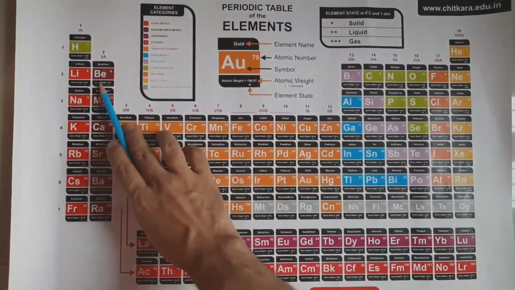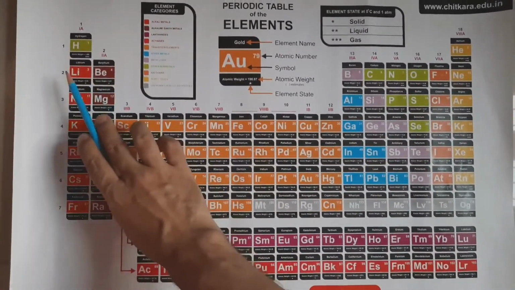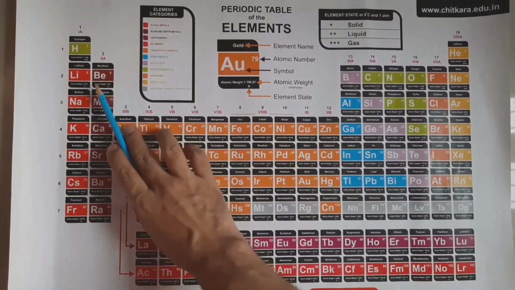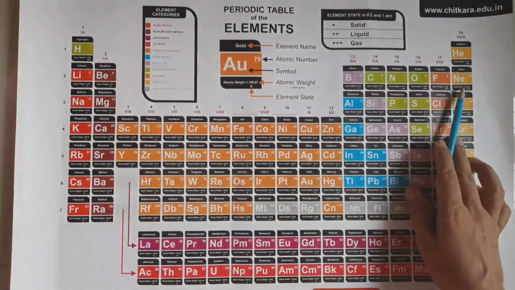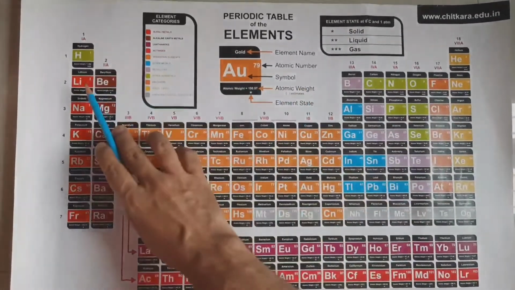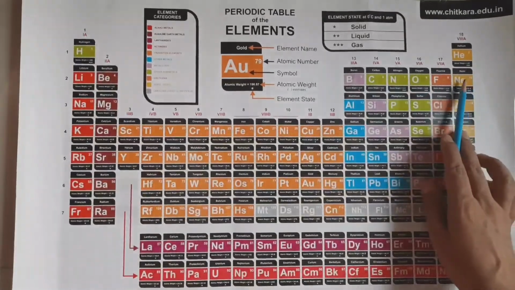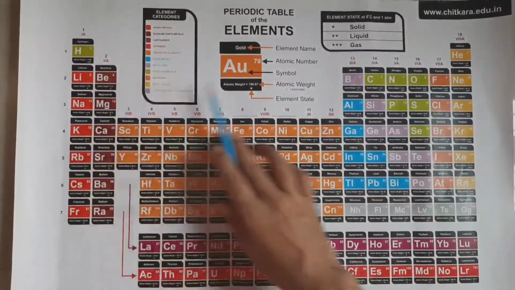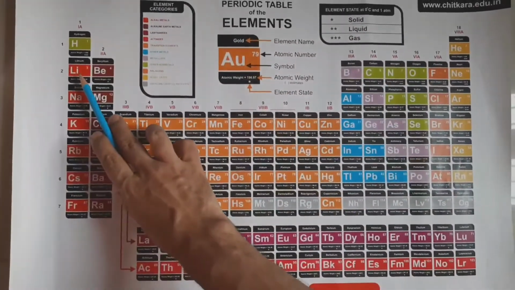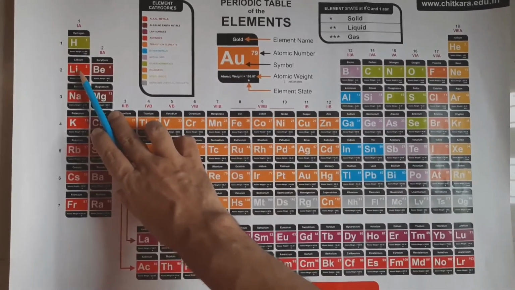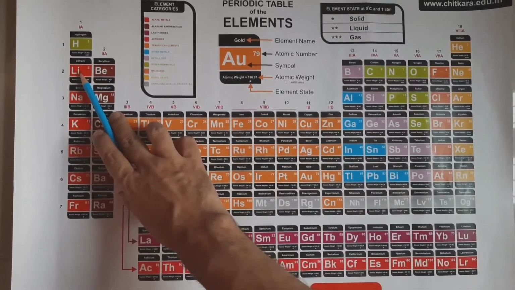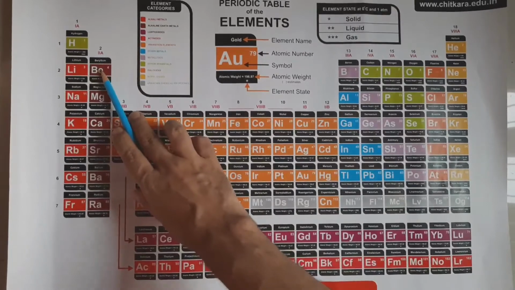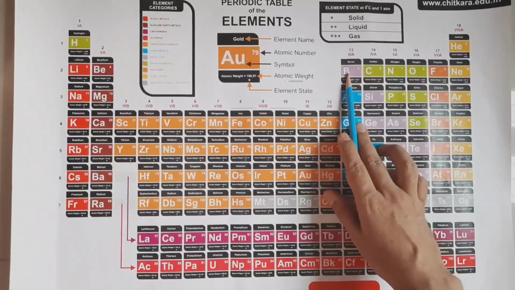There are 2 shells, K and L shell. K shell is fully filled in all the elements. L shell is being filled from lithium to neon. 1 electron is being added. Then, first of all, valency of lithium 1, beryllium 2, boron 3.